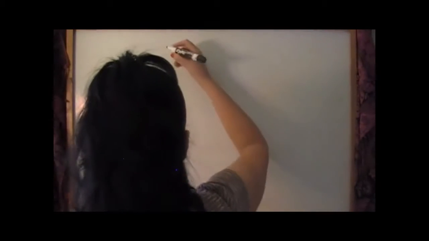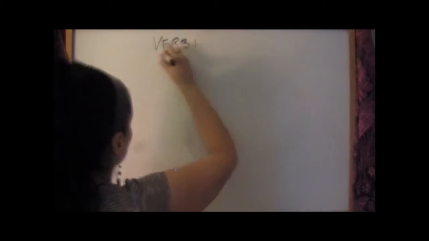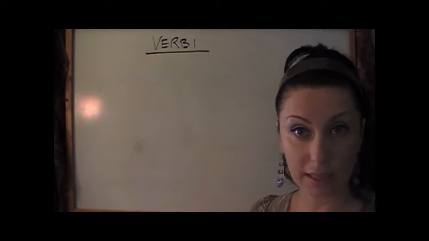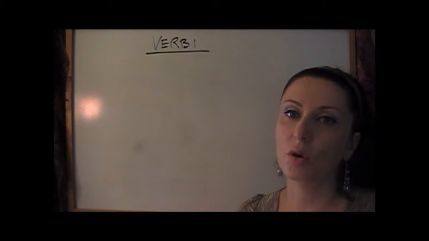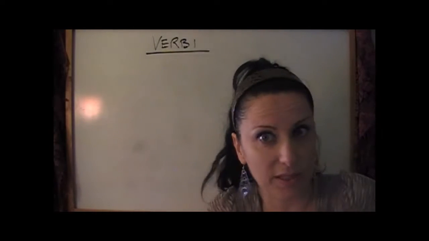Okay, in Italian let's write verbs, introduction. In Italian, all the verbs are divided in three big groups. The verbs in the infinitive form are when you say to eat, to drink, to sleep. This is infinitive.